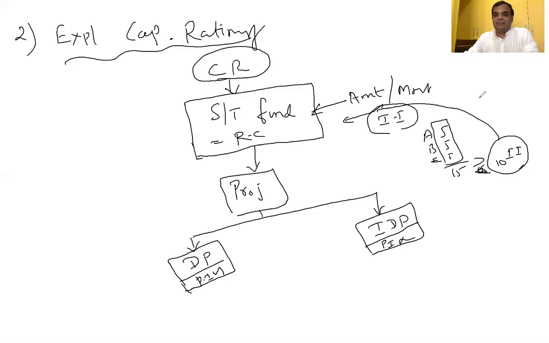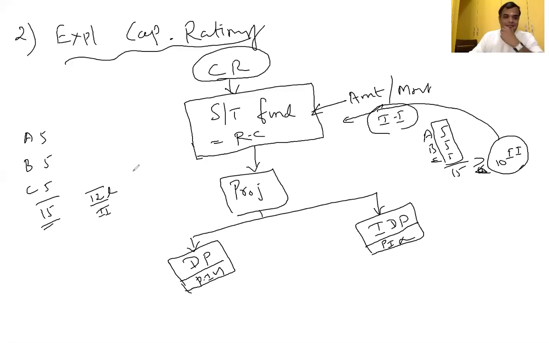Now, with respect to divisible and indivisible projects, the same example: projects A, B, C, each 5 lakhs, 5 lakhs, 5 lakhs. Therefore, I need 15 lakhs to start the business. Assume my available fund for the purpose of initial investment is 12 lakhs. Then capital rationing is applicable or not applicable? Applicable, sir. Is it possible for all the projects? As a businessman, I want to accept all the projects, but there is a constraint in fund. Then only capital rationing is applicable.